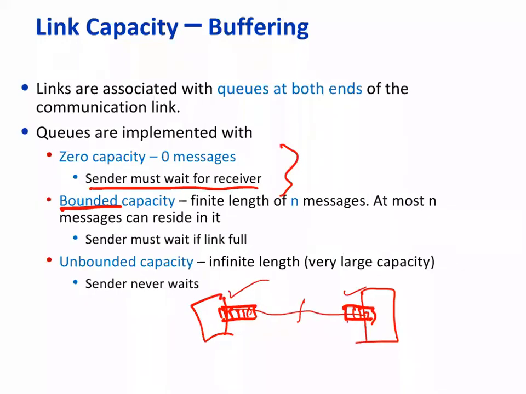When this buffer is full, the sender cannot send, and when this buffer is empty, the receiver cannot receive anything. So these are the error conditions. Or we can think of unbounded or very large capacity, where we don't have to constrain our problem to a limited number of messages.